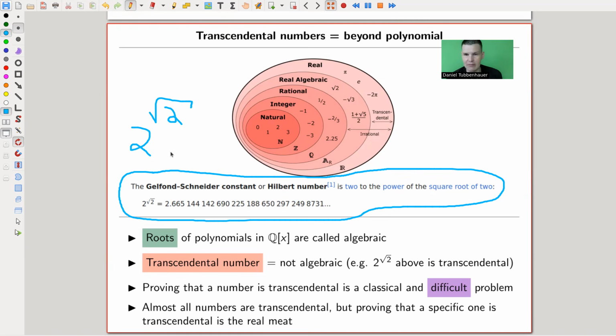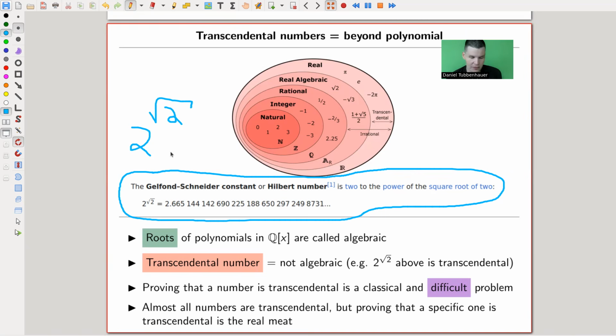So the transcendental numbers are not roots of polynomials. For example, our friend 2 to the square root of 2. But how do you prove that? That's usually super annoying, although almost all numbers are transcendental. Proving that some specific number is transcendental is usually very difficult.